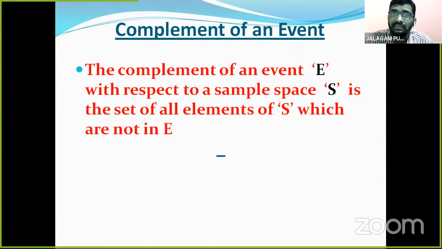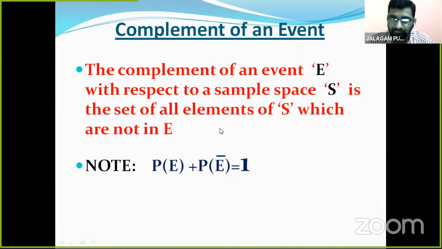The complement of an event E, with respect to sample space S, is the set of all elements of S which are not in E. So this is more information about the complement of an event. That is the complement of an event.